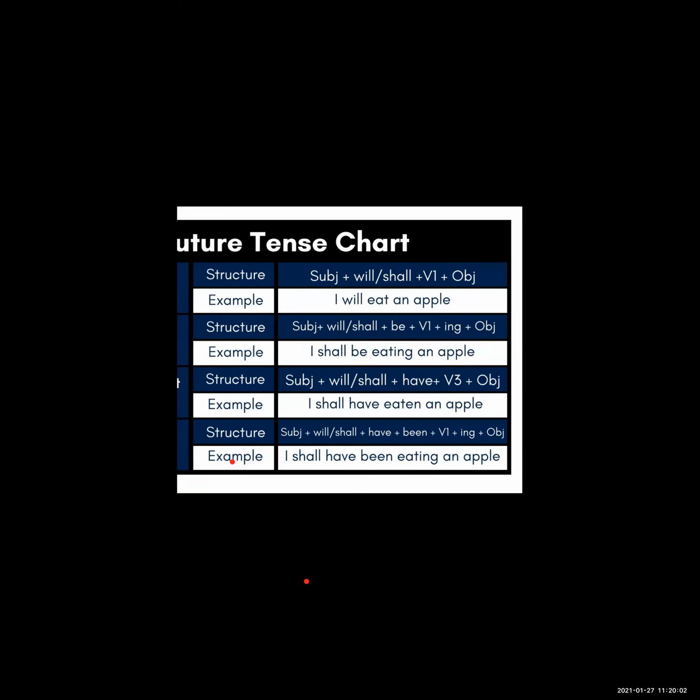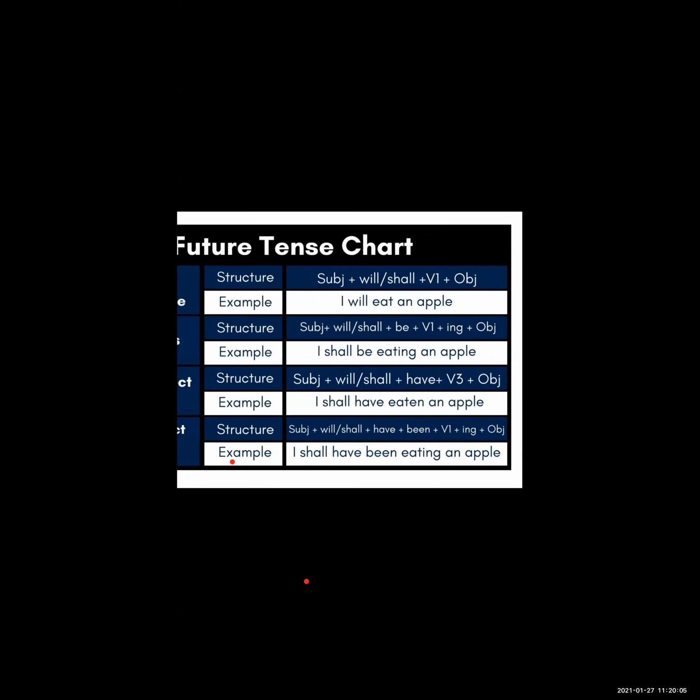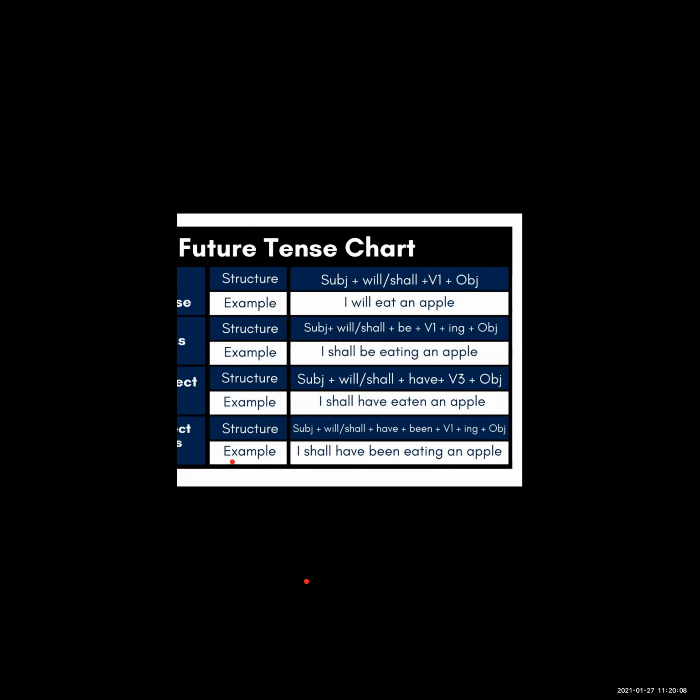Okay, so students, first I have to take your attention on the same thing. See, in the present perfect tense we use the word which is in the V3 form, means third form of verb, past participle. Then in past perfect tense, we use the verb which is in the past participle form, means the third form of verb. And also in future tense we are going to use V3, means past participle or third form of verb.